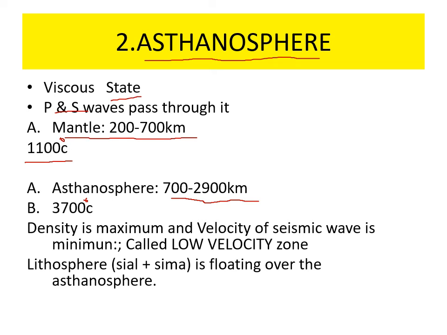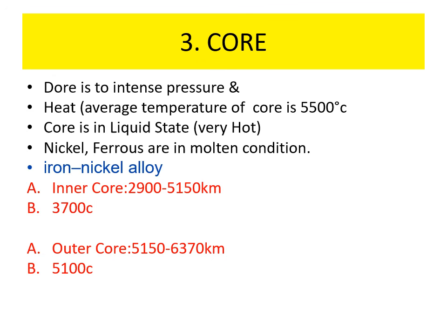Asthenosphere is very dense. And lithosphere, that is the topmost layer, is floating over the asthenosphere, and asthenosphere is in viscous or molten condition. And the innermost part of the earth interior is known as core. Core is segmented into two parts, inner core and outer core. The temperature of the inner core is very high.